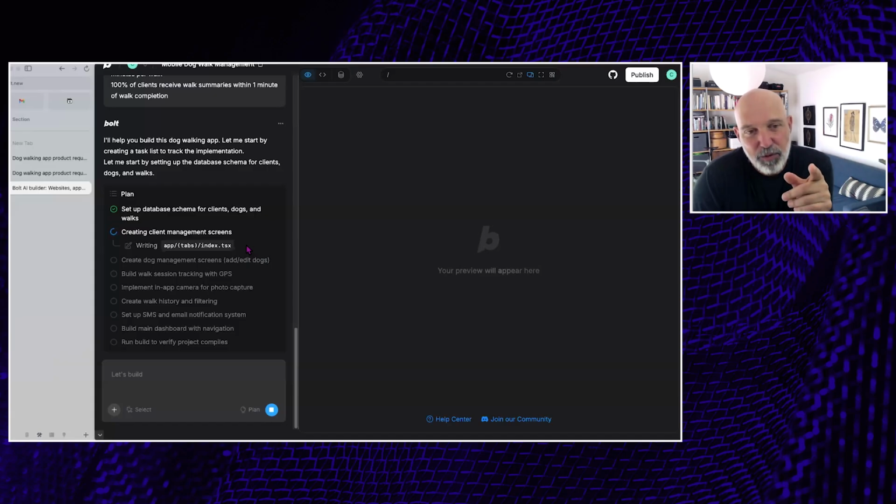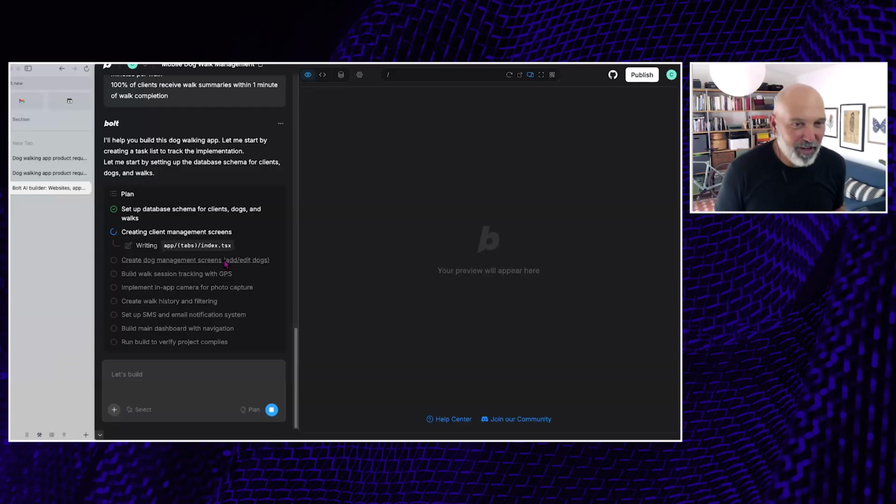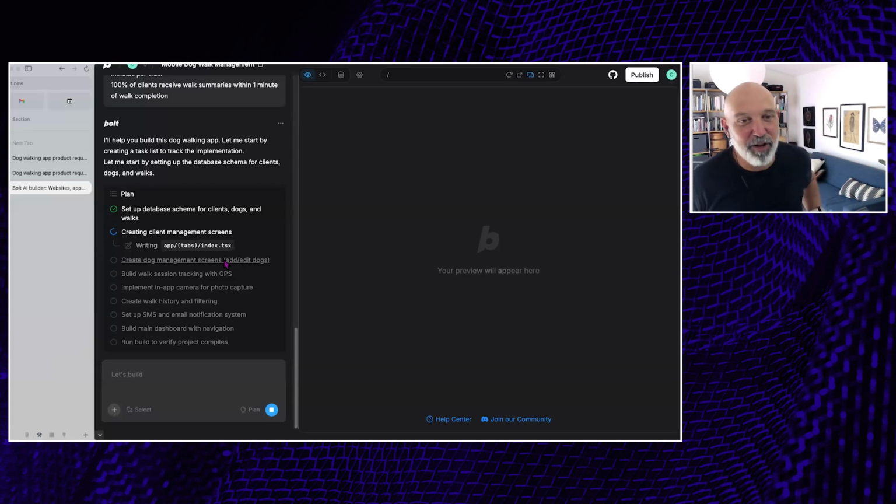And oftentimes as you look at this planning, you might see something in there where you're like, oh, wait a second, that's not right. Like it misinterpreted the instructions, or it's made a strange choice. It's got SMS and email notification systems, and that might be a little bit tricky because I'm going to have to use Twilio or something like that. I don't really want to go through the burden of setting up API keys, et cetera, for that kind of thing. So, those are the kinds of things where you might want to edit its choices.